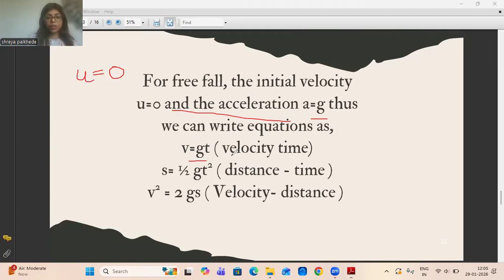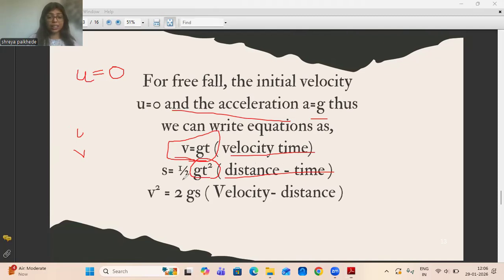The first one is related to velocity and time. We know that u here is zero. So when we write v is equal to u plus at, u is zero, which is why we have written that v is equal to g into t. It means the velocity will be equal to the product of the acceleration due to gravity and the time.